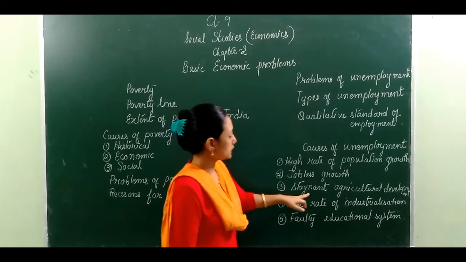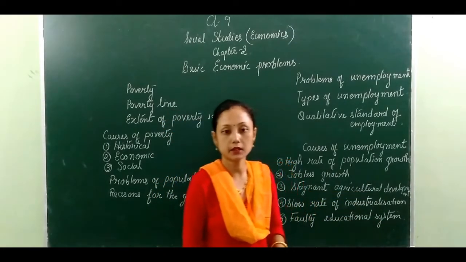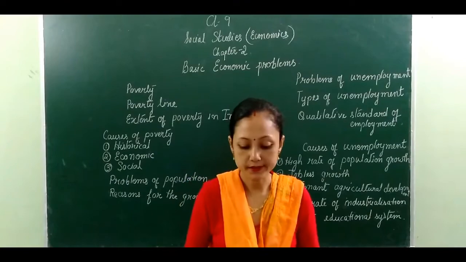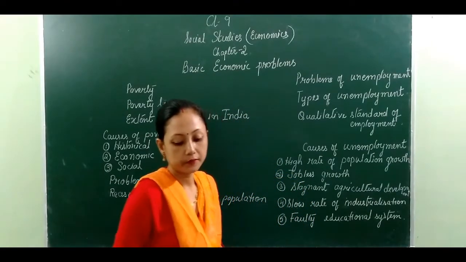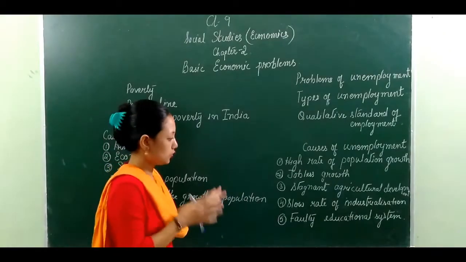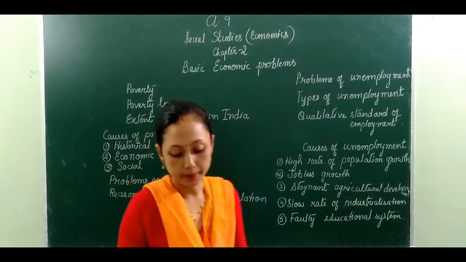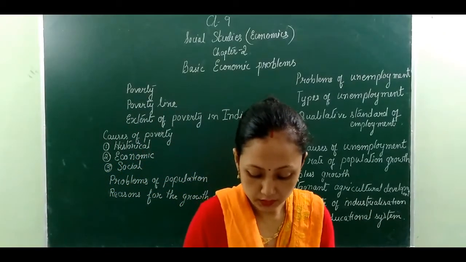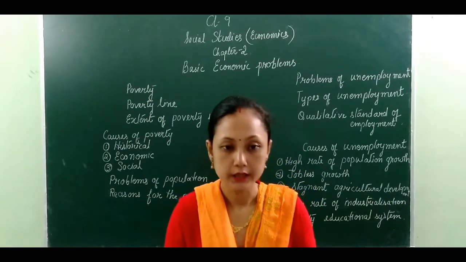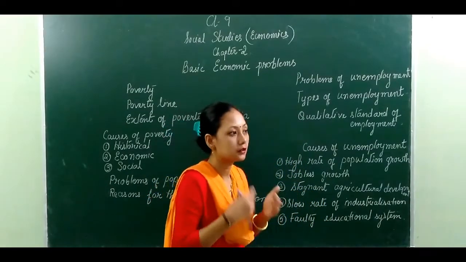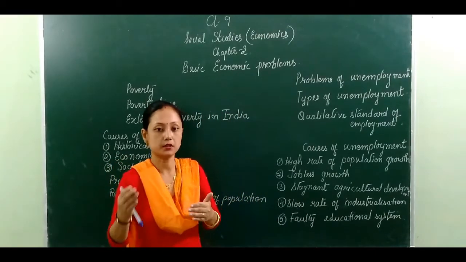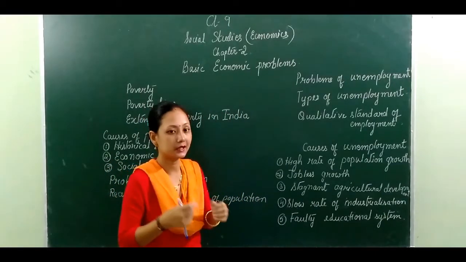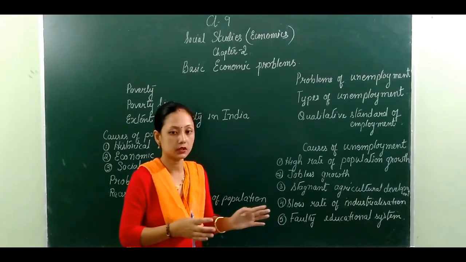Number 3 is stagnant agricultural development. What do you mean by stagnant agriculture? We find that stagnant agriculture is where the rate of growth is not up to expectation, meaning the standard of agricultural production is stagnant, fixed in the old-fashioned way only.